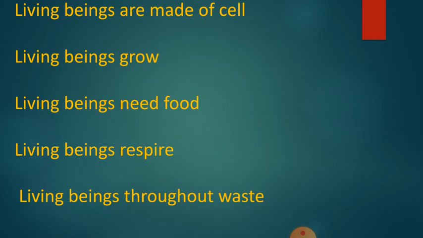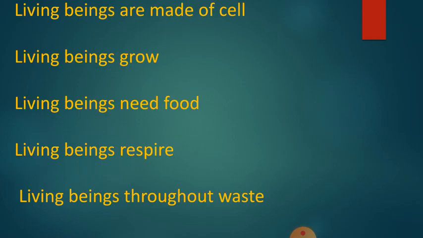What we learned: living things are made up of cells. If the organism is made up of one cell, then it is a unicellular organism. If the organism is made up of many cells, then it is called a multicellular organism. Next we learnt living beings grow. Living beings grow internally. All living things will grow, but they need an external force or external energy to grow.